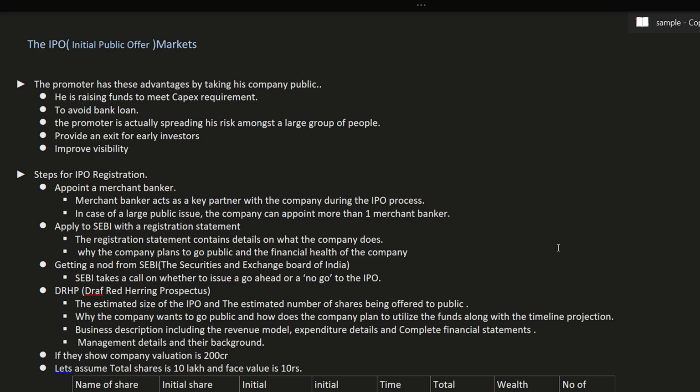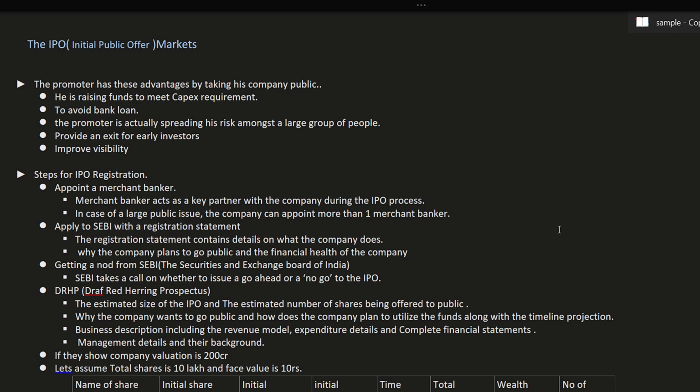And in another way, the promoter is actually spreading his risk also. Means he is going to share the profit if he is in profit. Otherwise, the people who are taking the IPO will also be in the loss. And here they provide an exit for earlier investors and it improves the visibility, so it will come to the market and everyone can invest there.